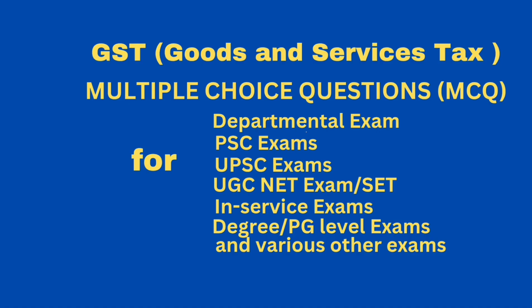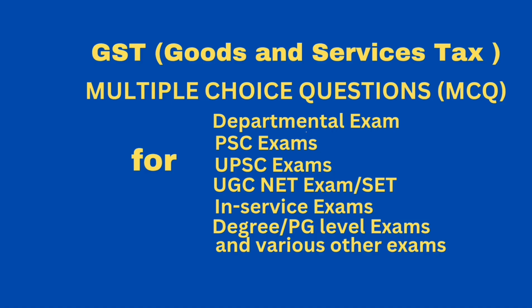Question, which of the following is the essential element of a mixed supply? Option A, supply is made by a taxable person to a recipient. Option B, supply consists of two or more individual supplies of goods or services or both or any combination thereof, but it is not naturally blended. Option C, supply is made for a single price. Option D, all of the above. Correct answer option D, all of the above.